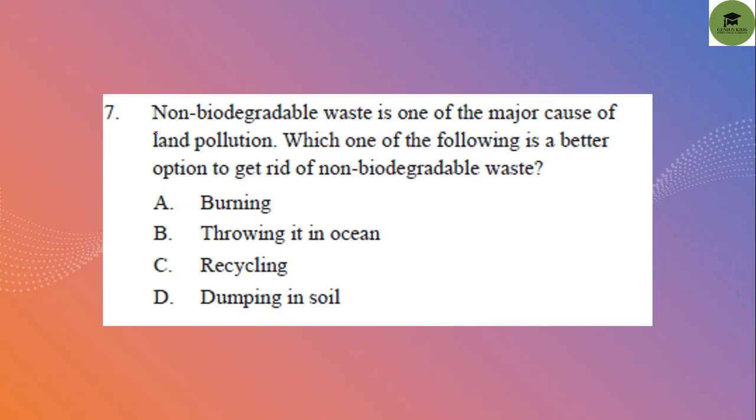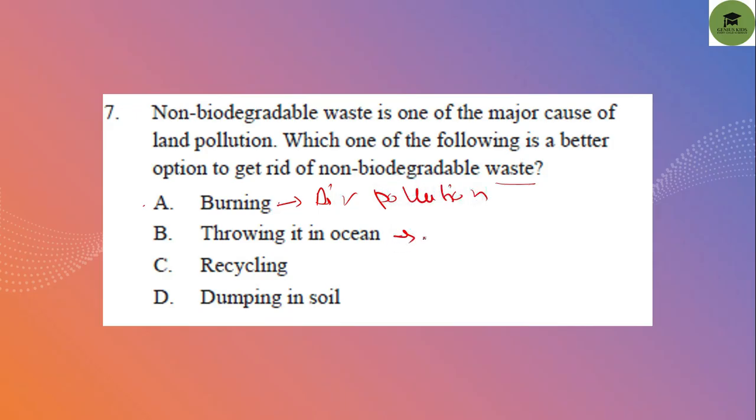The next one is question number 7. Non-biodegradable waste is one of the major causes of land pollution. Which one of the following is a better option to get rid of non-biodegradable waste? Burning, throwing it in the ocean, recycling, dumping in soil. Burning it will cause air pollution.